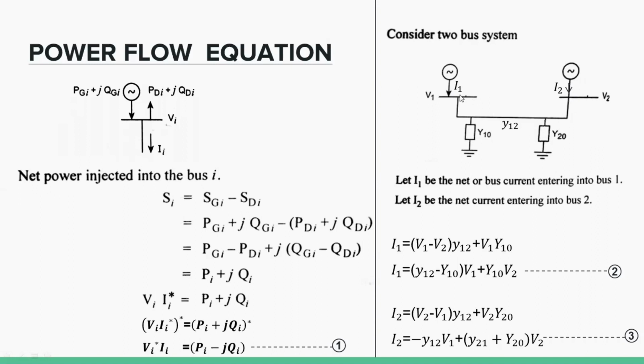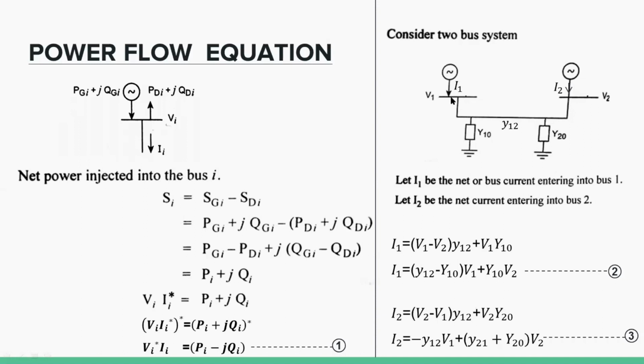The transmission line is connected between bus number 1 and 2. The transmission line admittance is Y12. The shunt component, the line charging admittance of the transmission line, is Y10 and Y20. Half of the term is concentrated at bus number 1. The remaining half is concentrated at bus number 2.